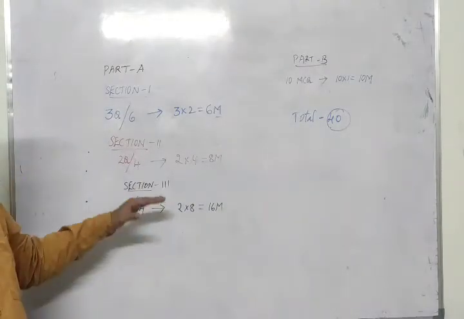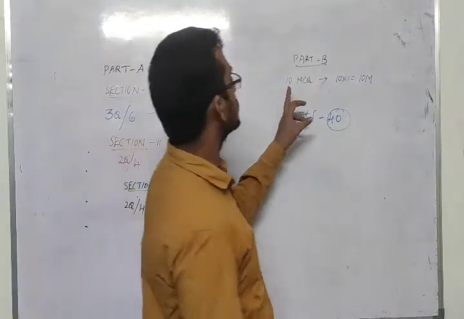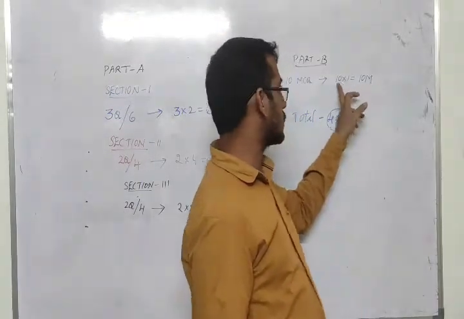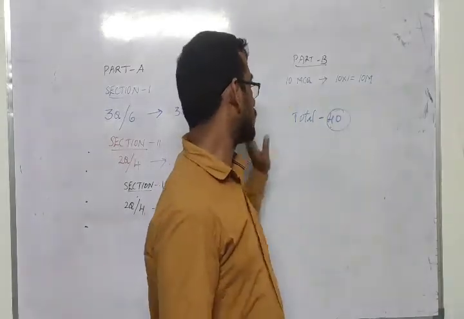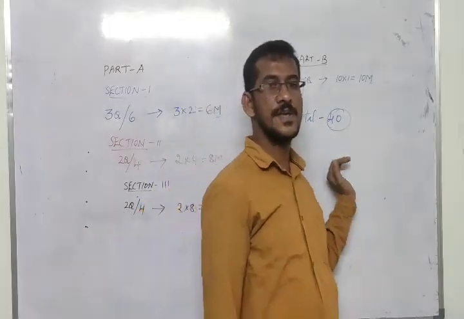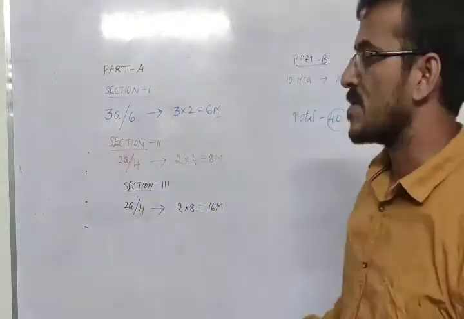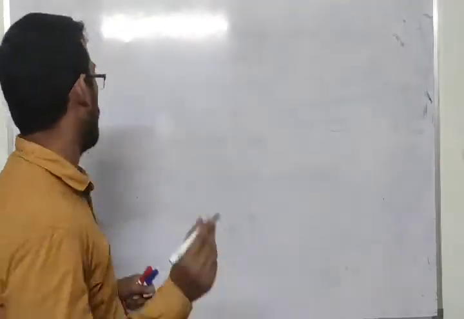Understood, children? So part A is 30, part B is multiple choice, each carries 1 mark. 10 questions they'll give you, each carries 1 mark. So 10 questions, 10 marks. So all together 40 marks. 40 marks biology, 40 marks physics. For both it is the same examination. Let's see about biology.